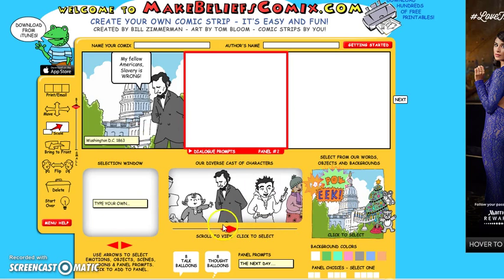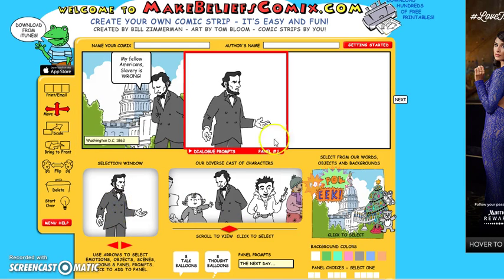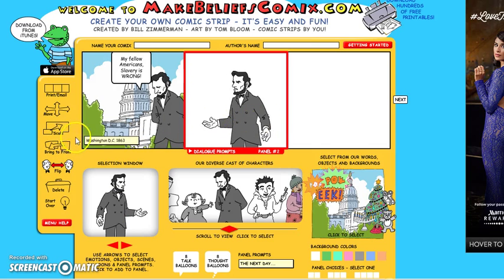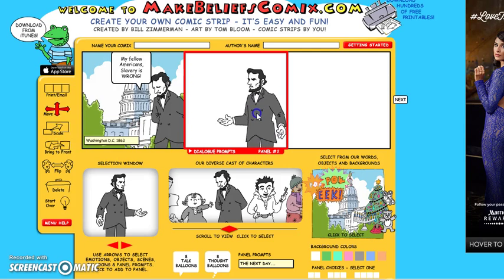There's backgrounds. We have different characters besides Lincoln. This is your toolbar. You can move him. You can scale him, make him bigger or smaller. You can flip him. And we're going to do all these different things. So I'm going to get Mr. Lincoln, and I'm going to get him like so. And I want to flip him like that. And I'm going to move him. And I'm going to make him smaller because I don't want him too big.